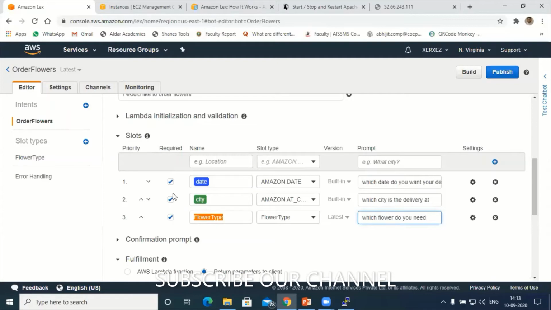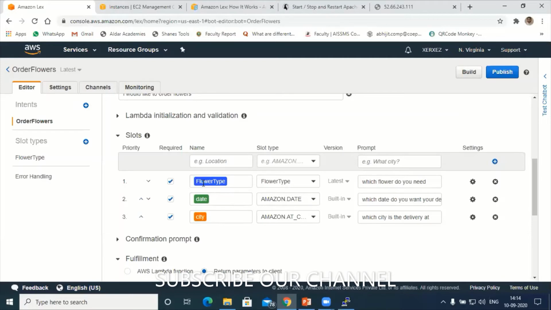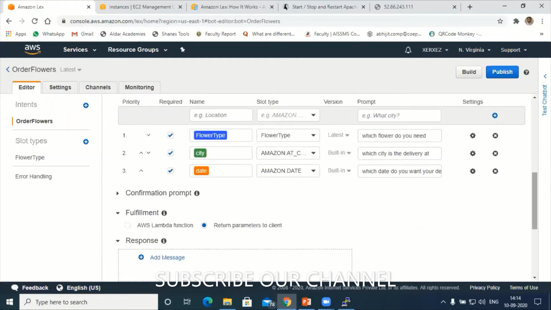Understood? Here I can even change the sequence. Let's say first I want to ask the type of flower: which flower do you need? So I can keep this one first. The first question to the customer from the bot will be this. After that, let's say city, I'll ask which city to deliver at. Next, the date, you can suggest to me afterwards.